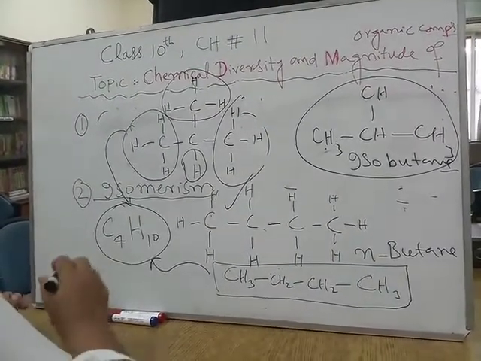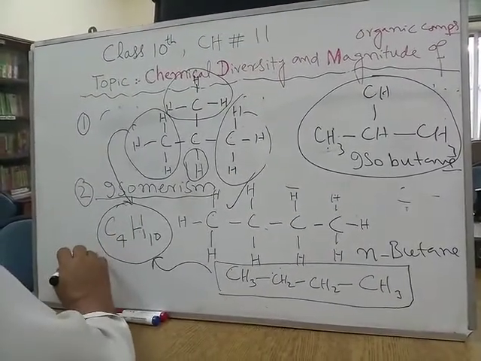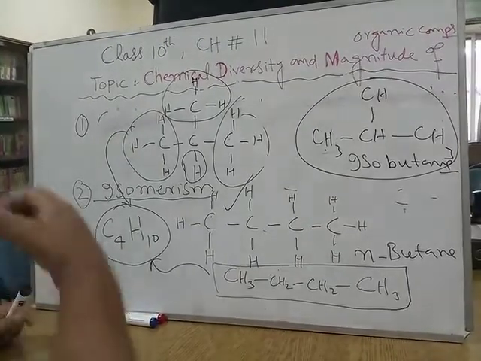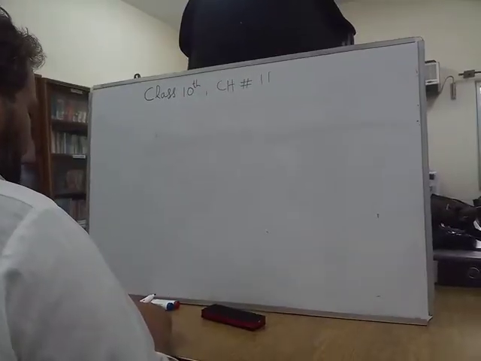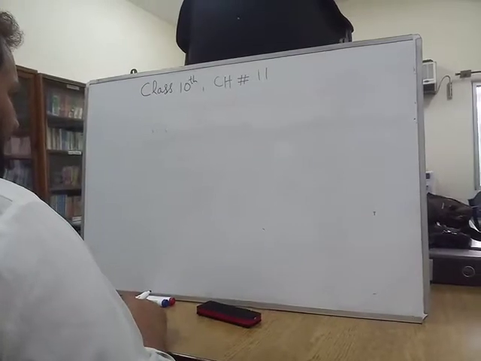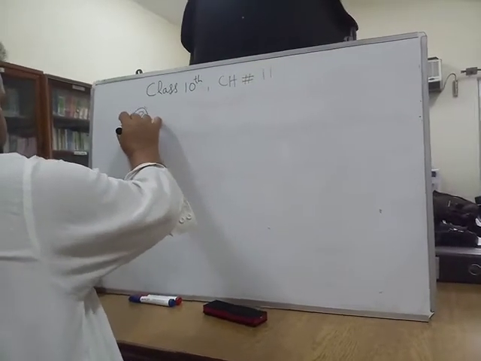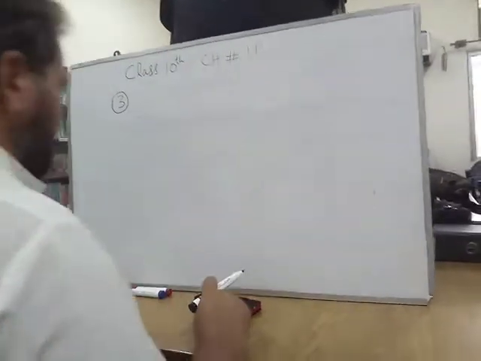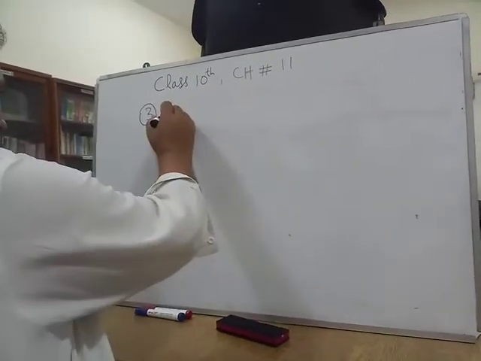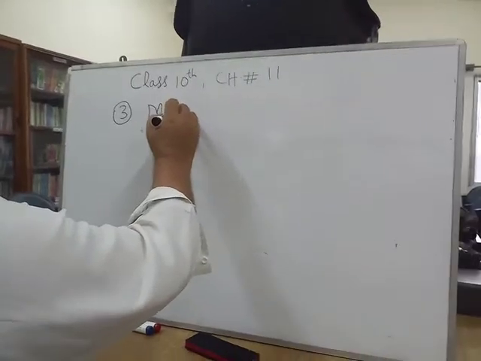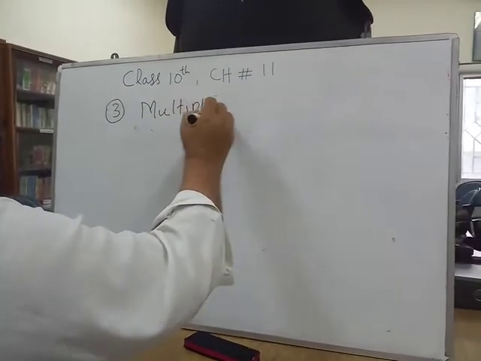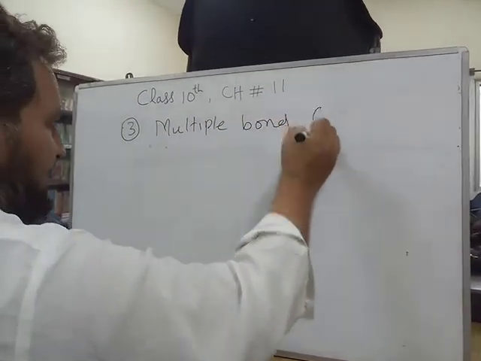The third reason for chemical diversity of organic compounds is what we call multiple bond formation.